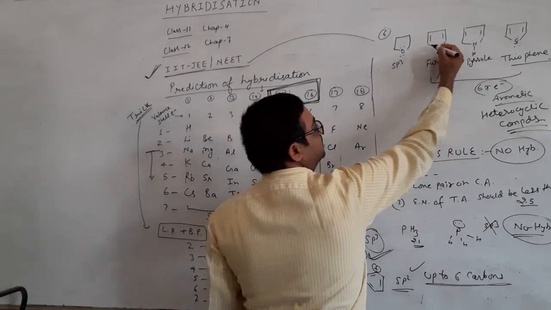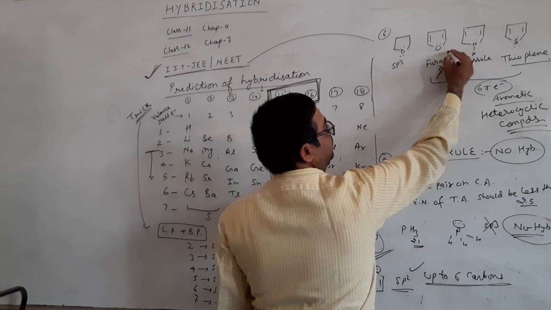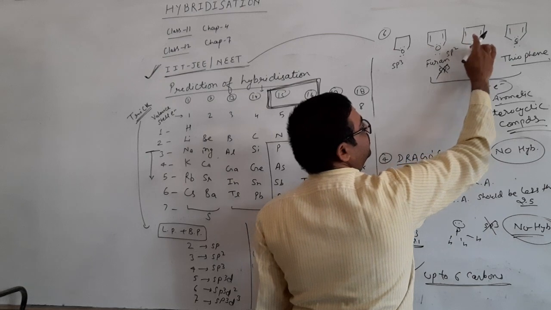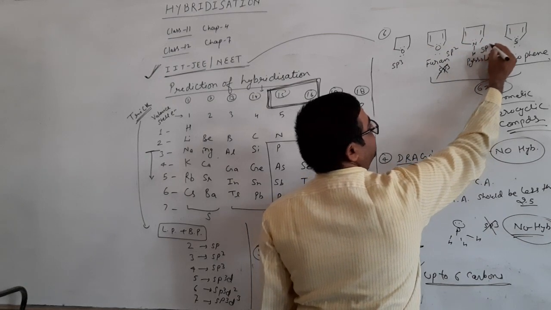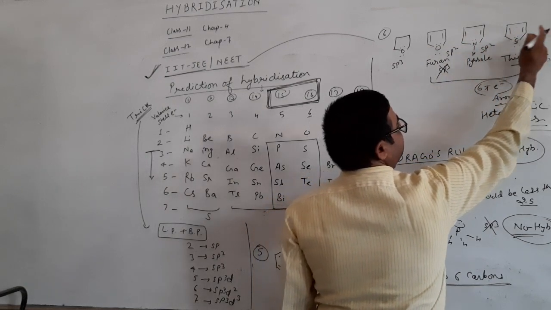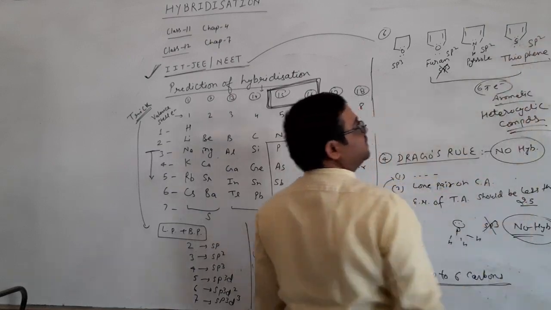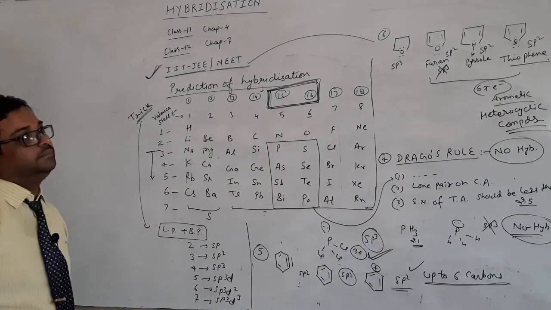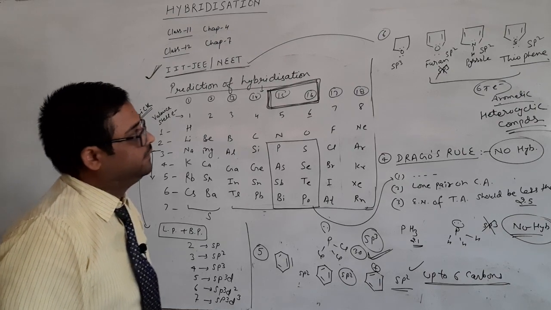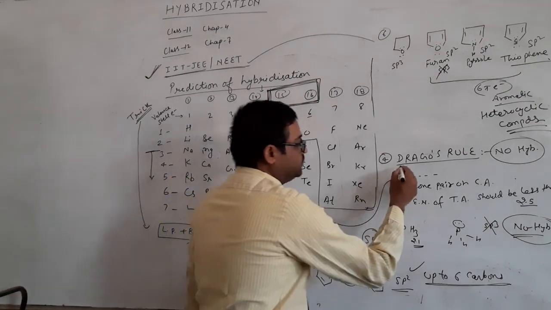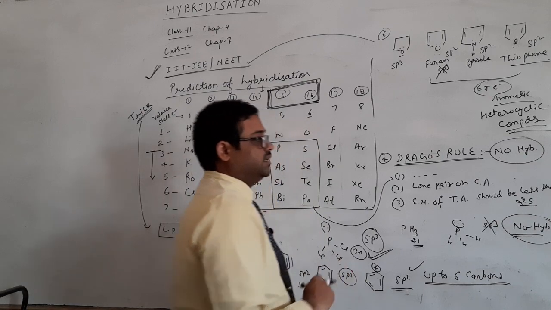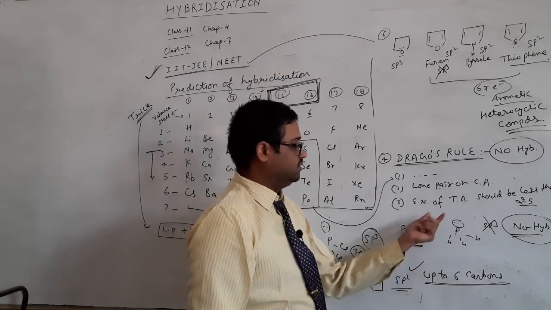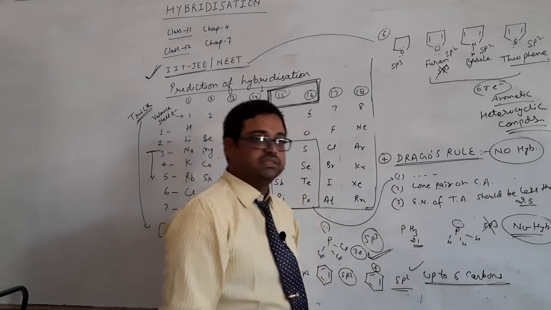So we will count only these three, 1, 2 and 3. So sp2 will be there. Similarly 1, 2 and 3, sp2 will be there. Similarly 1, 2 and 3, sp2 will be there. Clear? So this is the important phenomenon here. Okay. Now in Drago's rule, one question comes: why in PS3 the hybridization is not considered.